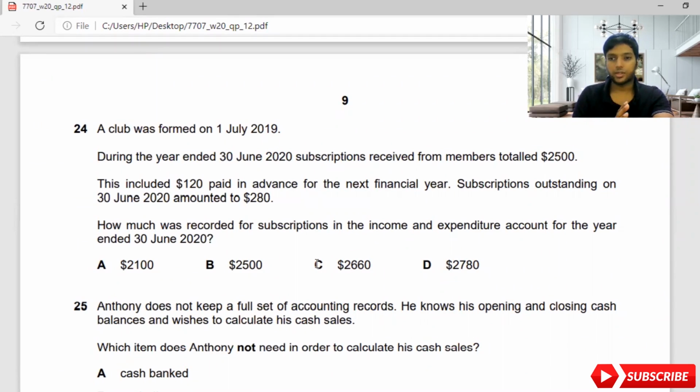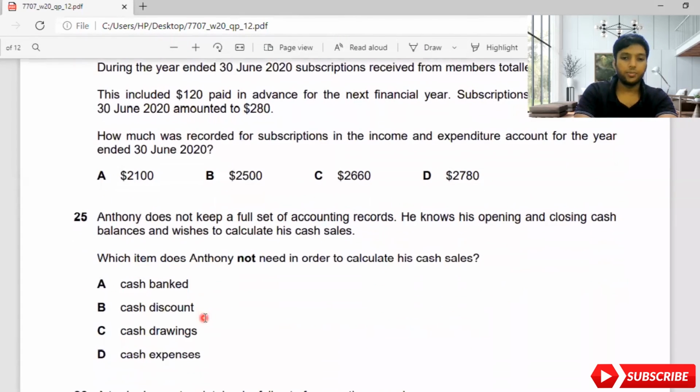Remember guys, when you're doing a subscription sum, don't worry, it's an income account, so there should be accrued income and prepaid income. Accrued income brought forward, which side will it come? Accrued income carried down, which side will it come? Prepaid income brought forward, where will it come? Prepaid income carried down, where will it come? Knowing this is more than enough for you to score in the paper. So let's move on to the 25th question now.